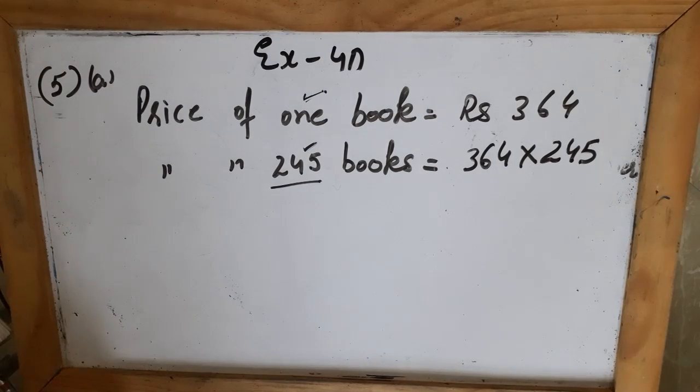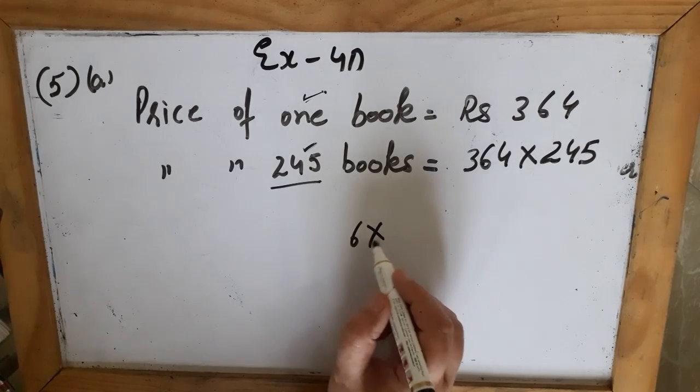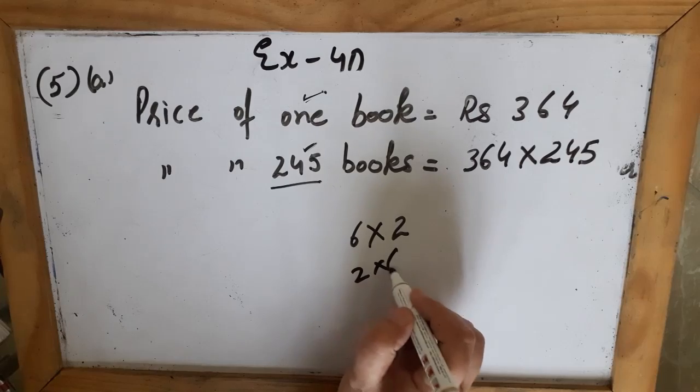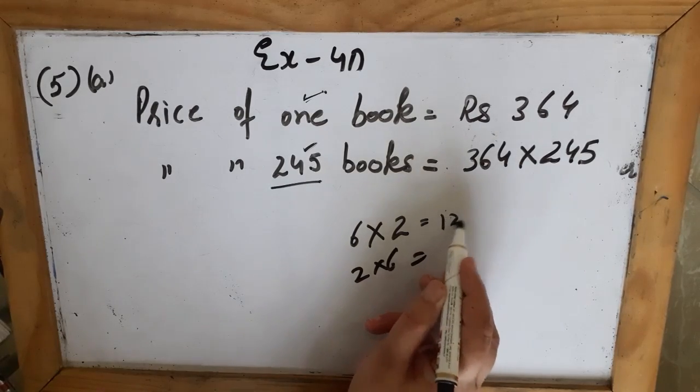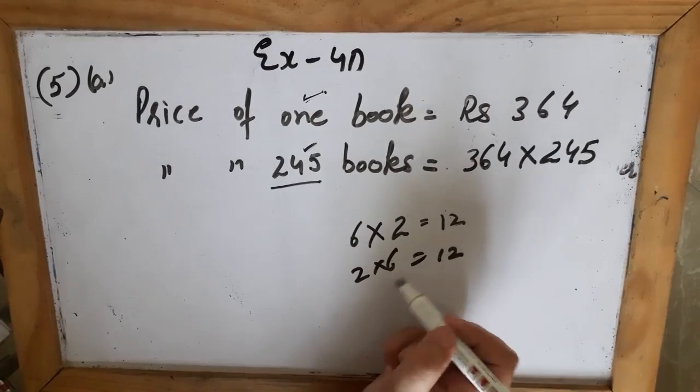In one of the previous videos I have also told you that while multiplying numbers, it doesn't matter which number we keep on the first place. I gave you the example, if you write 6 into 2 or you change the order, 2 into 6, the answer will always be the same. 6 2s are 12, or you change the order, 2 6s are 12.